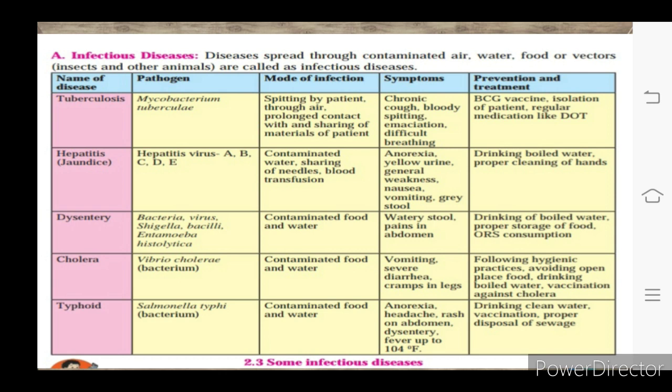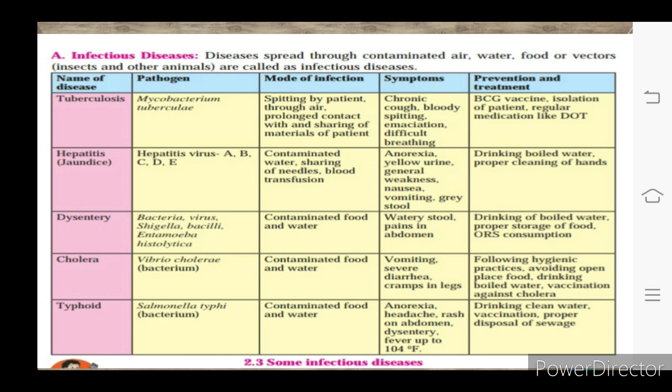Now, the fourth one is cholera. Vibrio cholerae is the name of the pathogen which causes cholera. Now, it is also spread by contaminated food and water. Symptoms are vomiting, severe diarrhea and cramps in legs. Now, cholera is also prevented by hygienic practices like avoiding open food, drinking boiled water, and vaccination against cholera.